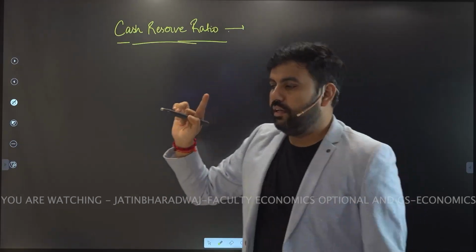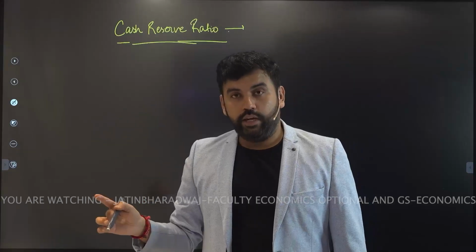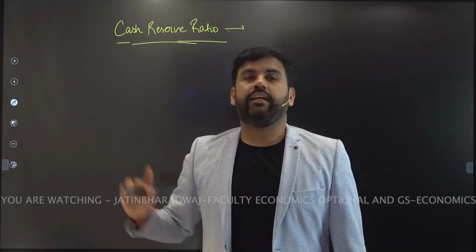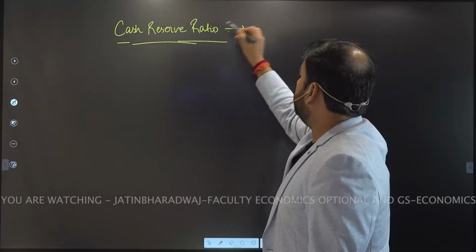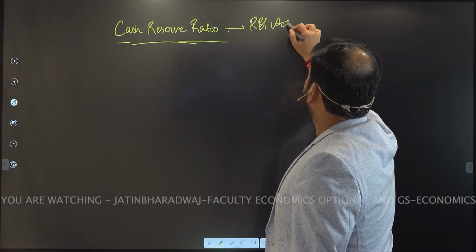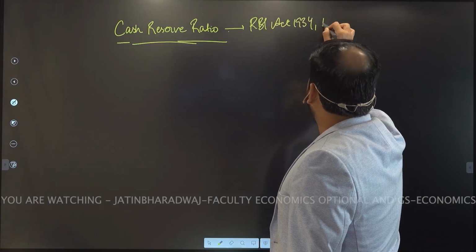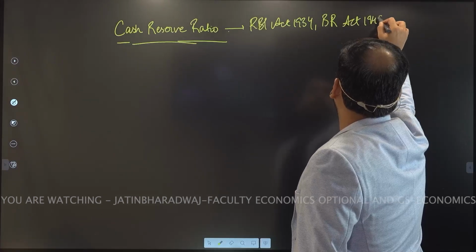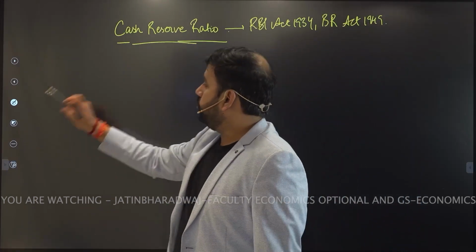By the way, the Monetary Policy Committee is also a statutory body. It is created as per Section 45ZB of the RBI Act 1934. In a similar fashion, cash reserve ratio was also created under the RBI Act 1934 and the Banking Regulation Act 1949. What is cash reserve ratio?